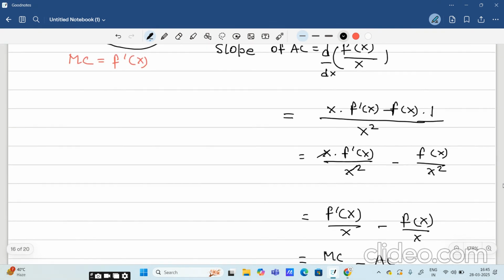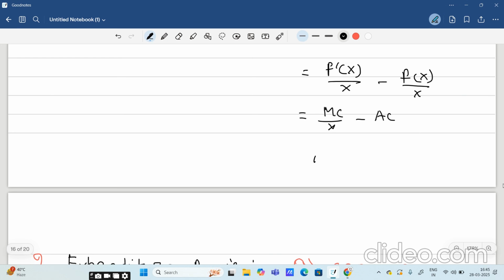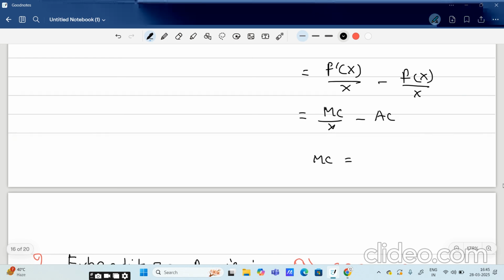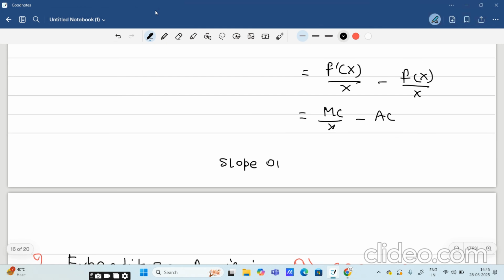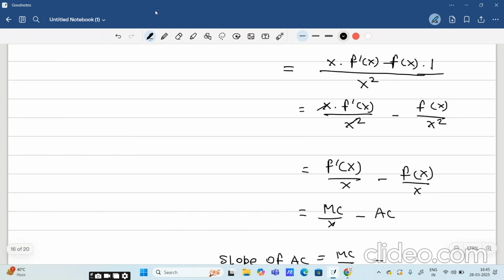We have to derive MC from here. Let me derive MC. So this is our slope of AC. Slope of AC equals to MC by x minus, have I done it properly from here? Yes, f dash x by x, function of x by x square.